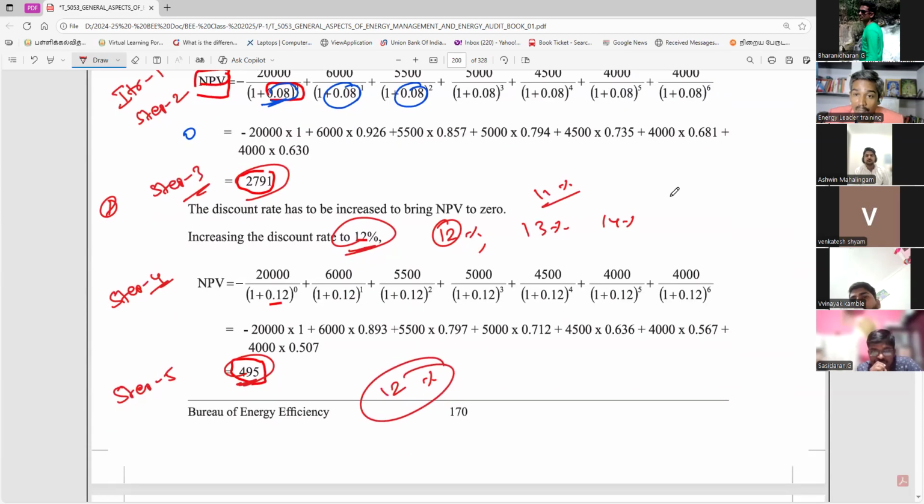Otherwise you have to write the number of iterations: iteration 1, iteration 2, iteration 3, like this. So for the first step, this is mandatory. You have to choose. Maximum you have to write 3 iterations only. Don't write 3 or 4.